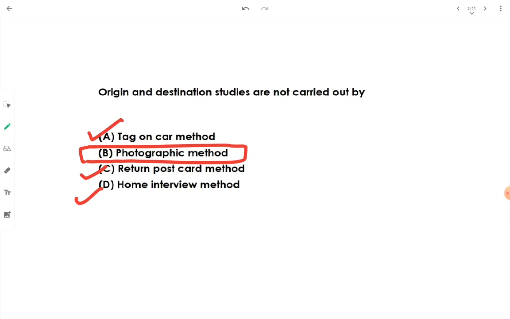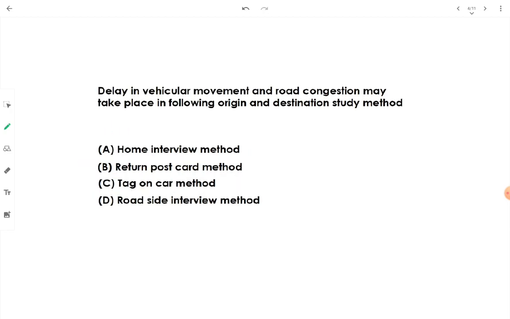This is the photographic method, and all the above mentioned methods, all the methods except the photographic method, are useful for origin and destination study. The photographic method is the one which is not useful in O&D study. Then, delay in vehicular movement and road congestion may take place in which of the following origin and destination study methods? Which is the method which causes traffic jams?